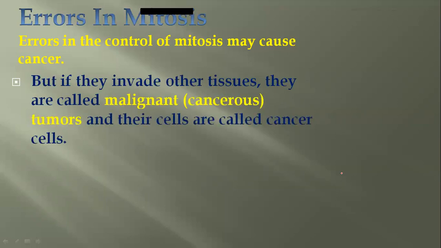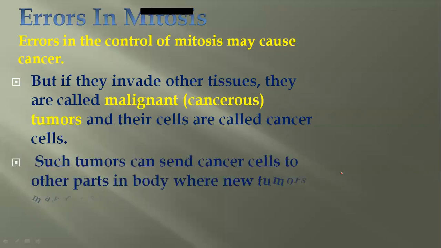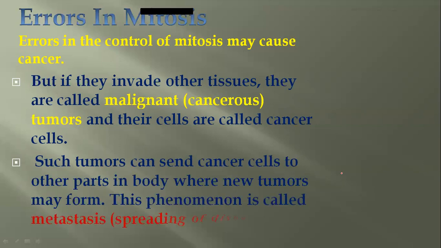But if they invade other tissues, like the tissues nearby, if they spread over there, then that's called malignant tumors, or cancerous tumors, because if they are spreading rapidly, definitely they will cause some problem and interference with the other tissues also. So these cells are called cancerous cells.